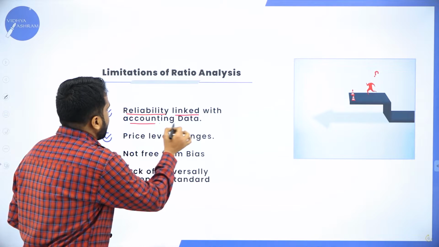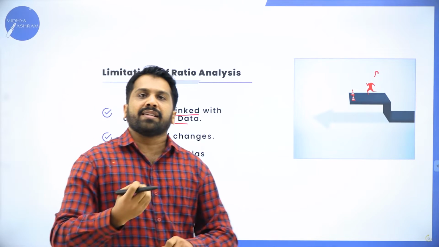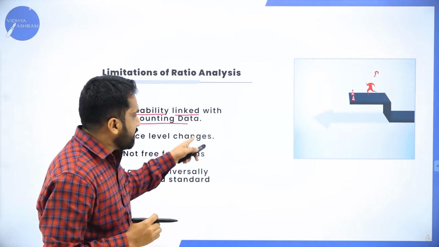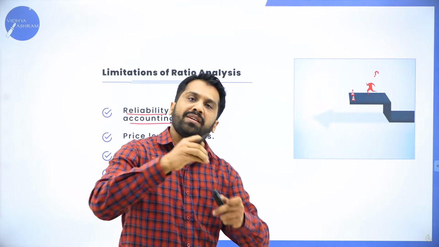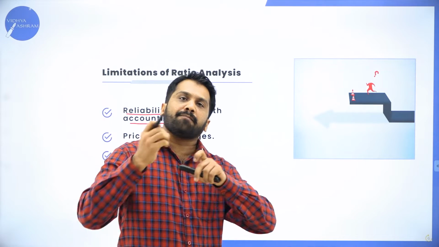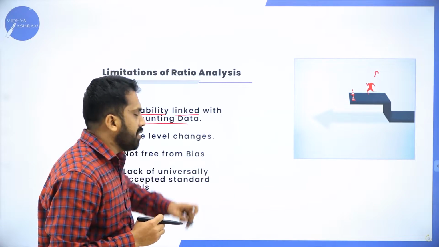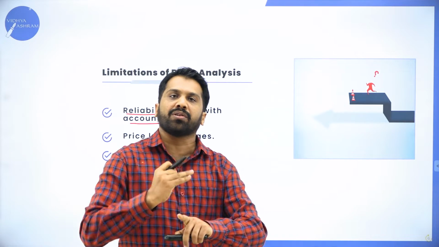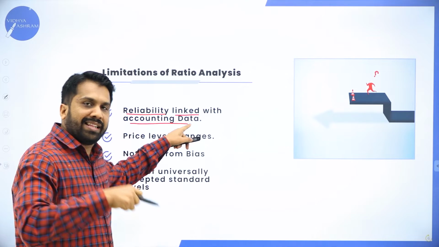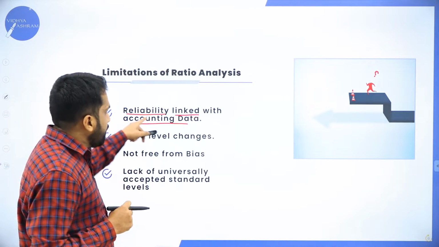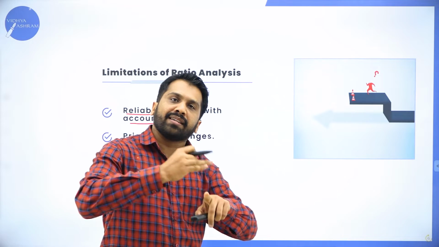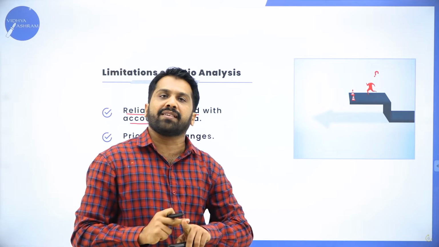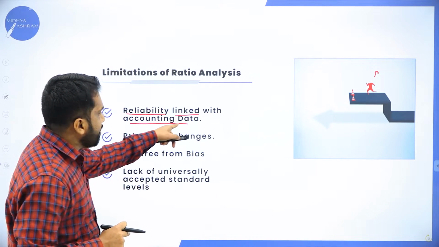Reliability linked with accounting data. What is reliability? The simple thing is, if the proprietor or accountant has given wrong data, then your answer will be wrong. If from the books of accounts you have taken numbers mistakenly, then your answer will be wrong. Whatever data you collect, the result will be according to your data. If data is correct, your final result is also correct. If data is wrong, your final result is also wrong.